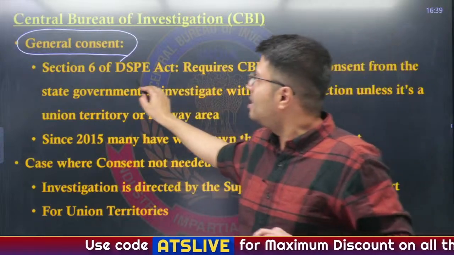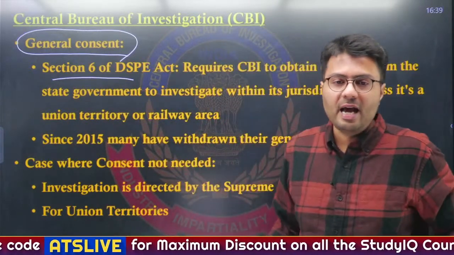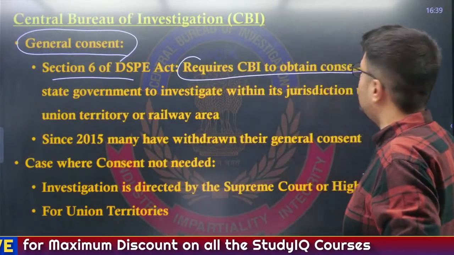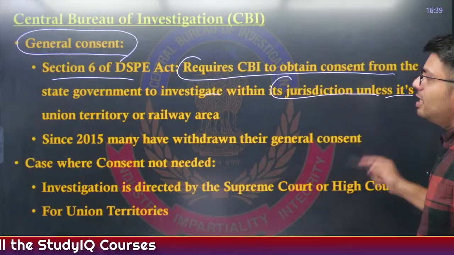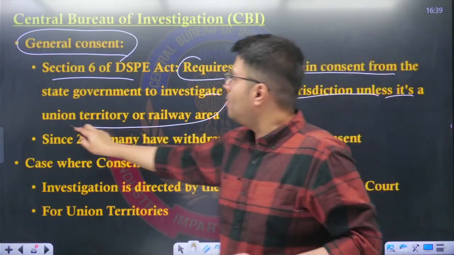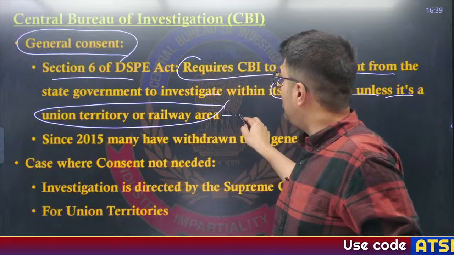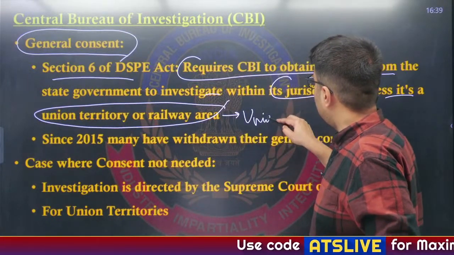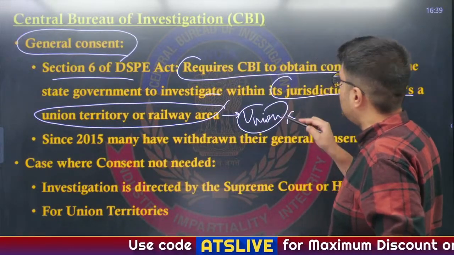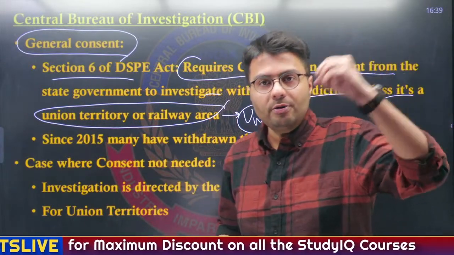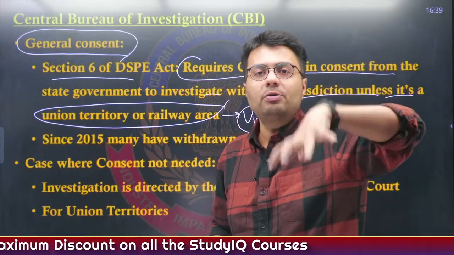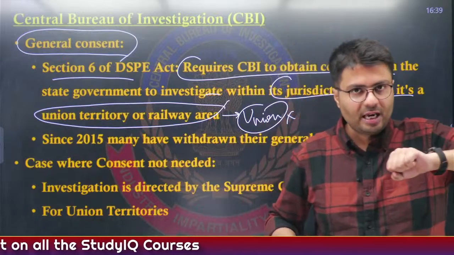And this is given under Section 6 of the DSPE Act, which requires CBI to obtain consent from the state government to investigate in its jurisdiction, unless it is a union territory or railway area. Union territory or railway area is controlled by the union government, so here CBI does not need to take permission, whereas law and order essentially is the responsibility of the state government. So it is the state police who is responsible for investigating such cases.